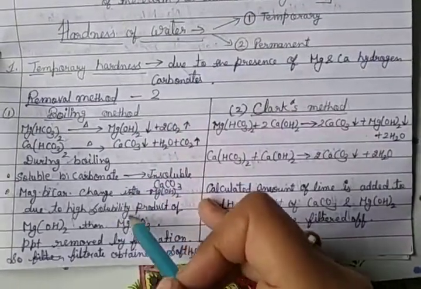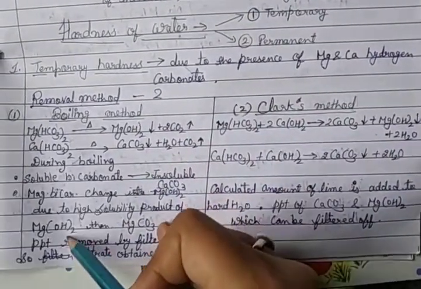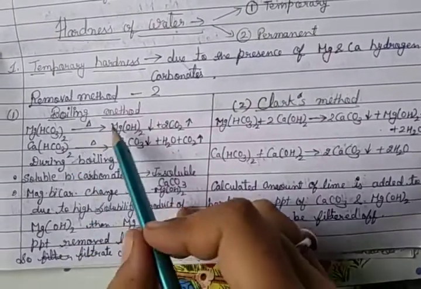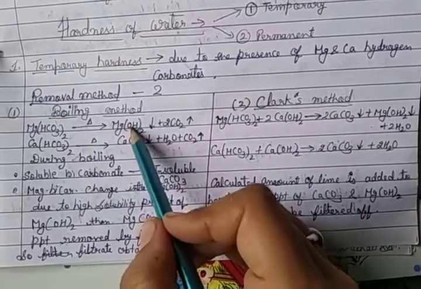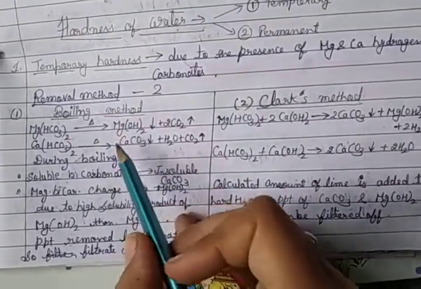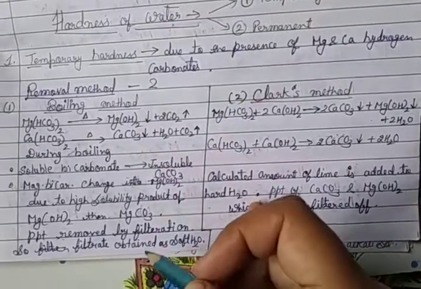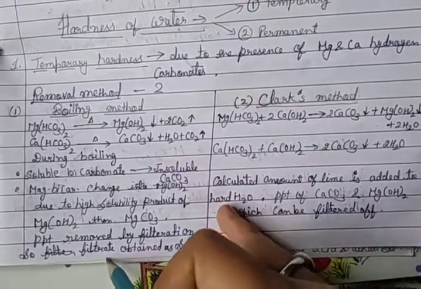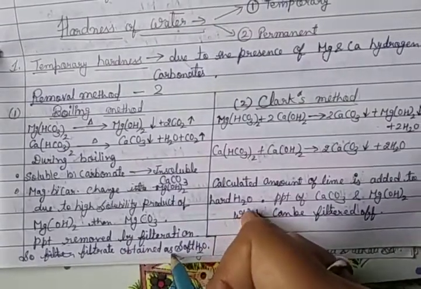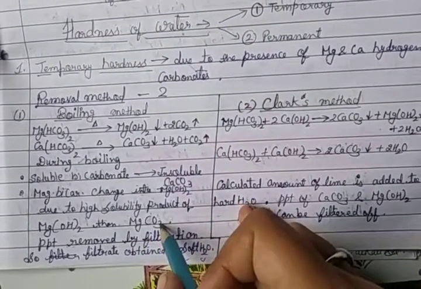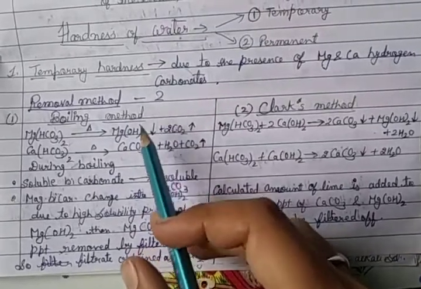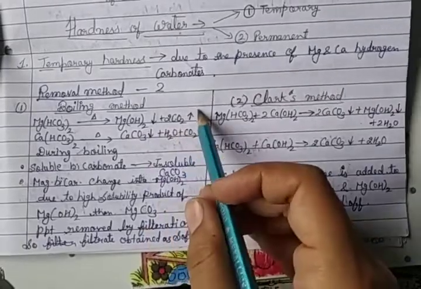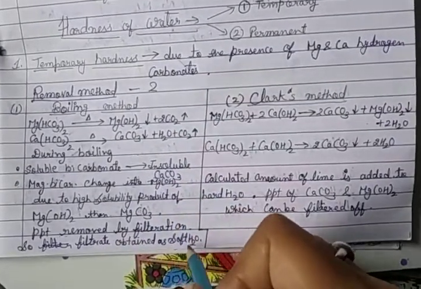Due to the higher solubility product of magnesium hydroxide than magnesium carbonate, magnesium hydroxide is obtained in comparison to magnesium carbonate. The precipitate obtained is removed by filtration, and the filtrate is obtained as soft water. Magnesium hydroxide is collected on the filter paper, the CO2 gas is removed, and the filtrate is obtained as soft water.